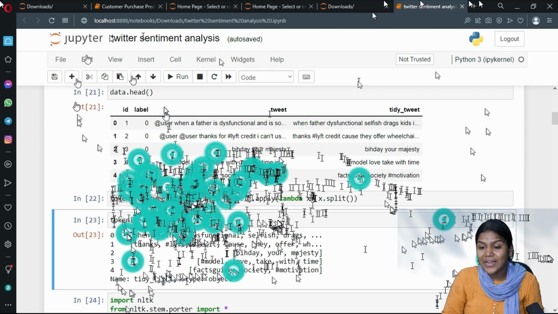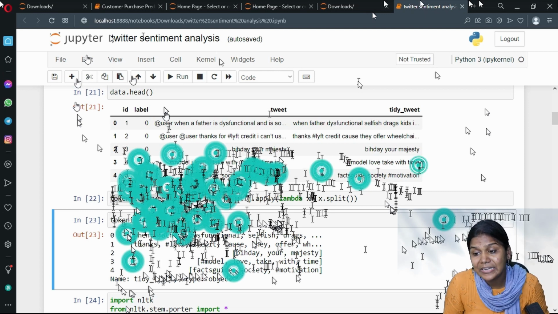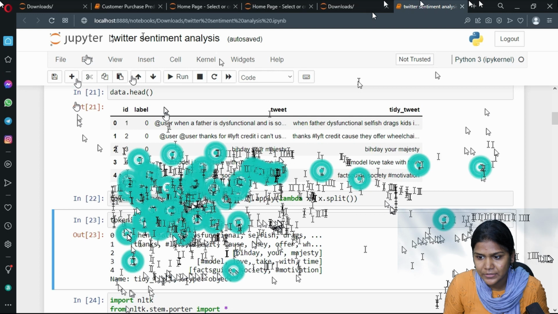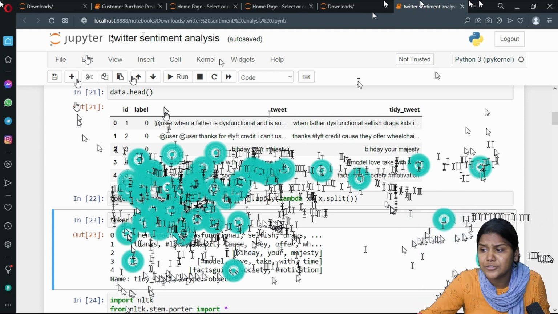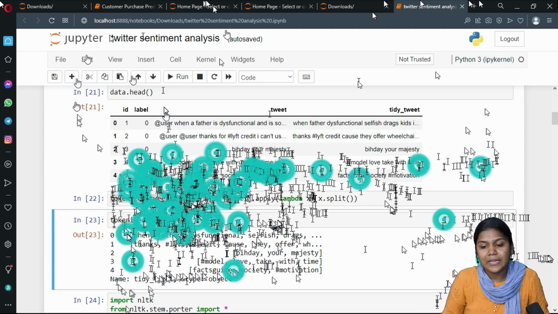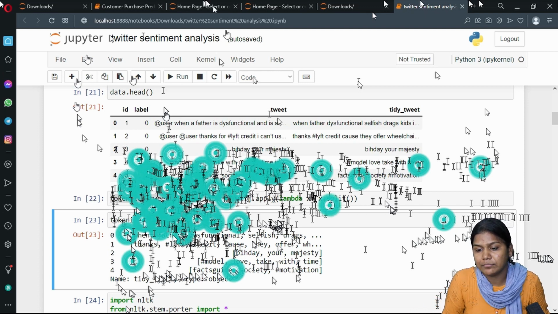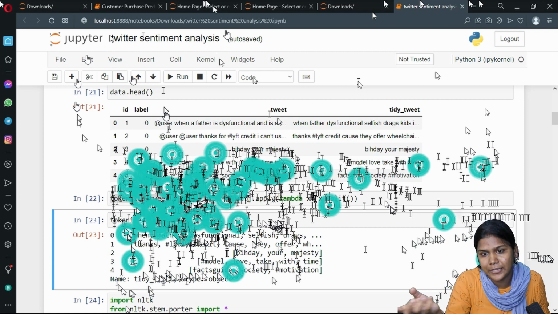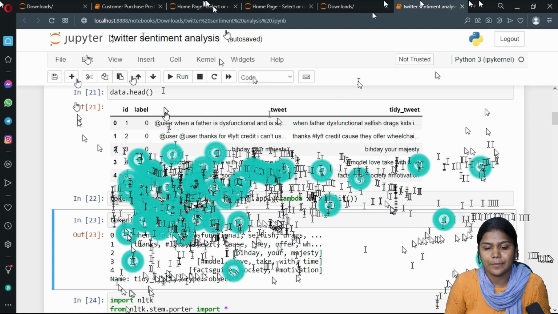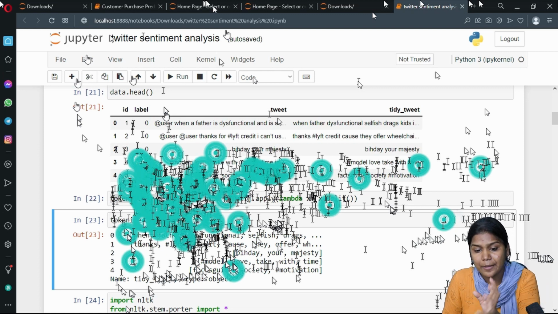Now what I am doing, I am extracting the tidy tweet column along with label equal to 0, the positive tweets, and storing them in the HT regular, hashtag regular variable. Here HT regular, HT negative, these are only variables, nothing new. Next is extracting the tidy tweet column with label as 1, the negative tweet information, that I am storing in this variable.